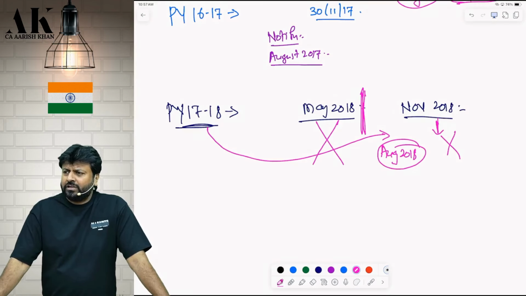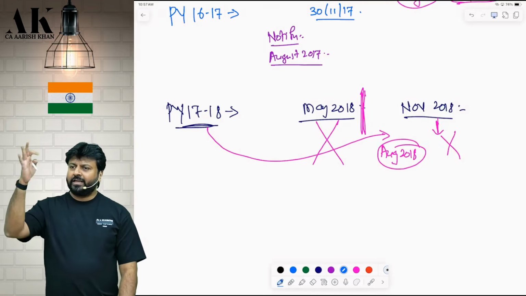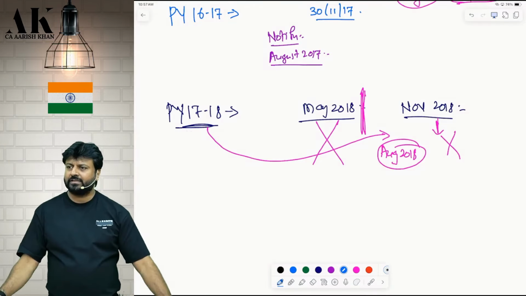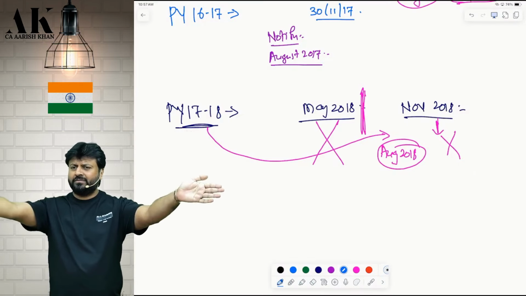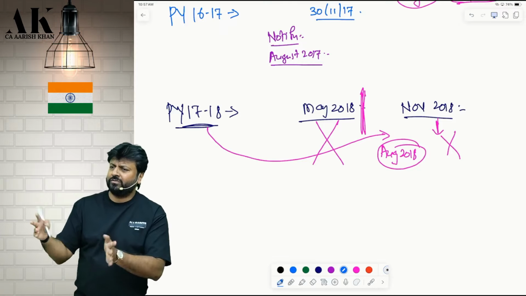Every year they used to bring it in July, August, September. Earlier there were 3 years back to back, where they put one provision applicable for 3 years, so it was applicable for 3 attempts: 16, 17, 18. Then every year they are bringing a new one, so it was never applicable.